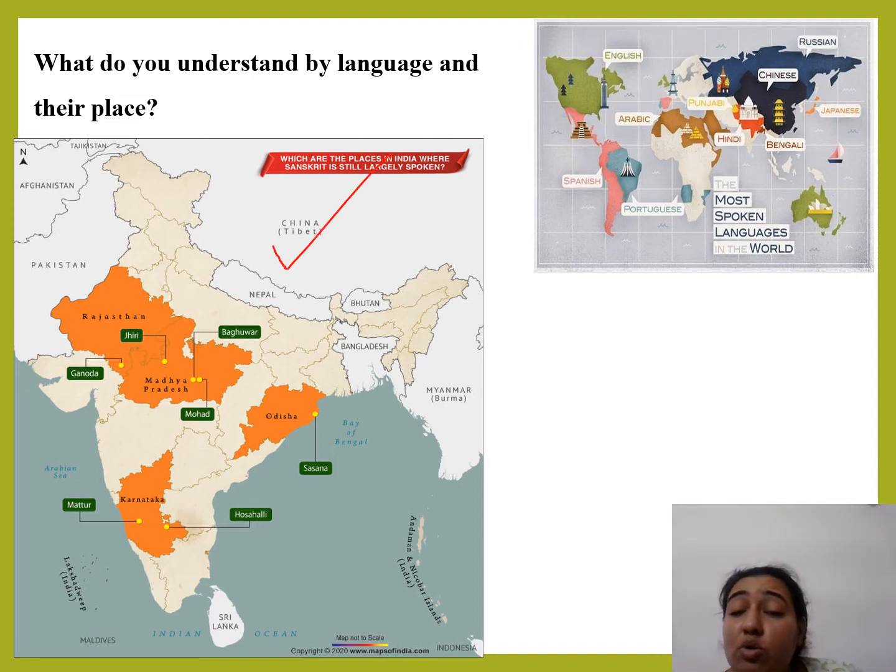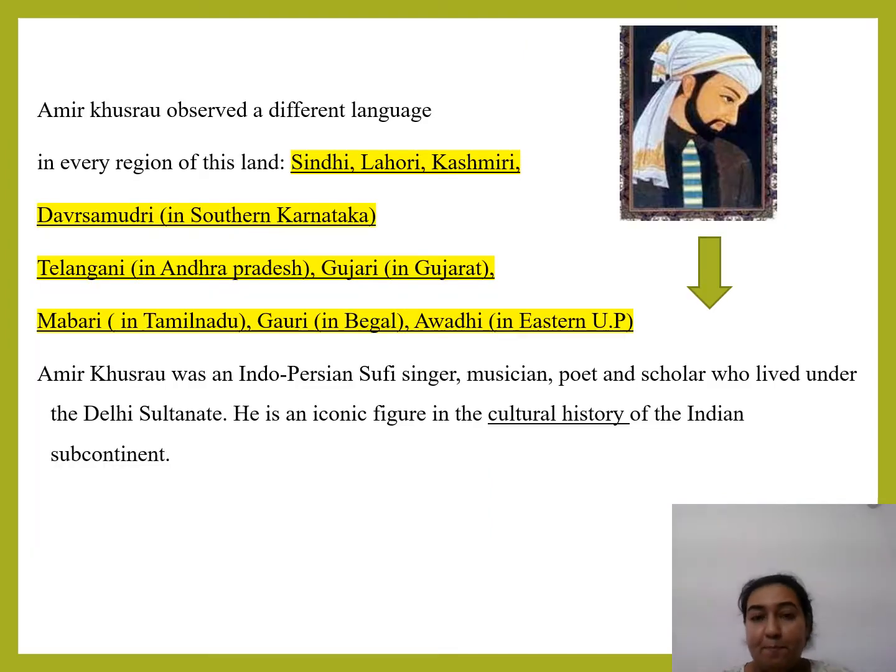Now, this shows what are the most spoken languages in the world. Now, इसमें we have Punjabi, Hindi, Bengali, Japanese, Chinese, Russian, English, Arabic and Spanish. Fine, students? Now, let's study about some poets who were having vast knowledge of language. Now, this poet is very well known as Amir Khusro. Now, he observed a different language in every region of this land.